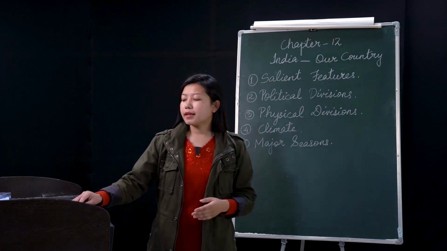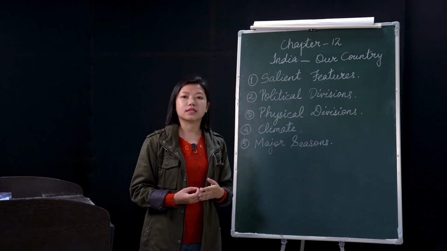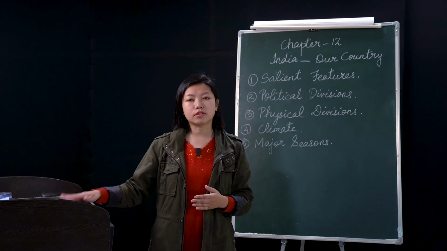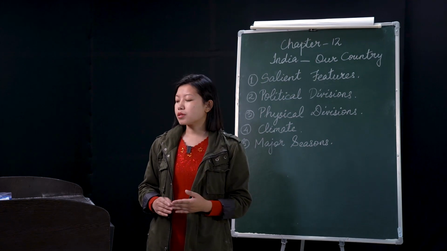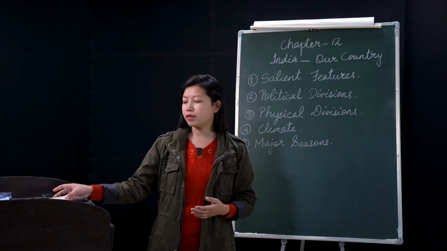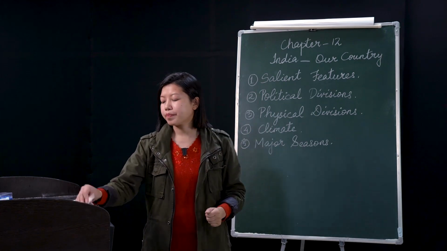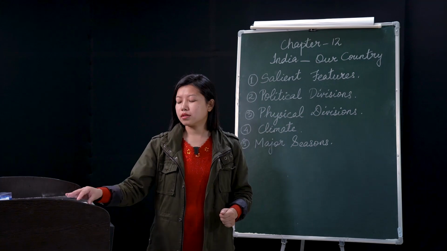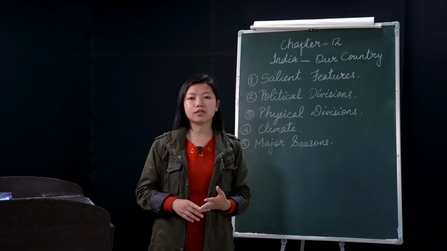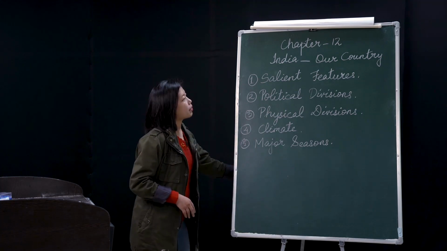All right. Then we have physical divisions. Under the physical divisions, we have 6: the Great Northern Mountains, the Northern Plains, the Peninsular Plateau, the Coastal Plains, and the group of islands. Coming to the major seasons, we have 4 major seasons, which I will explain to you in detail. For now, I will refer to the India map, all right?